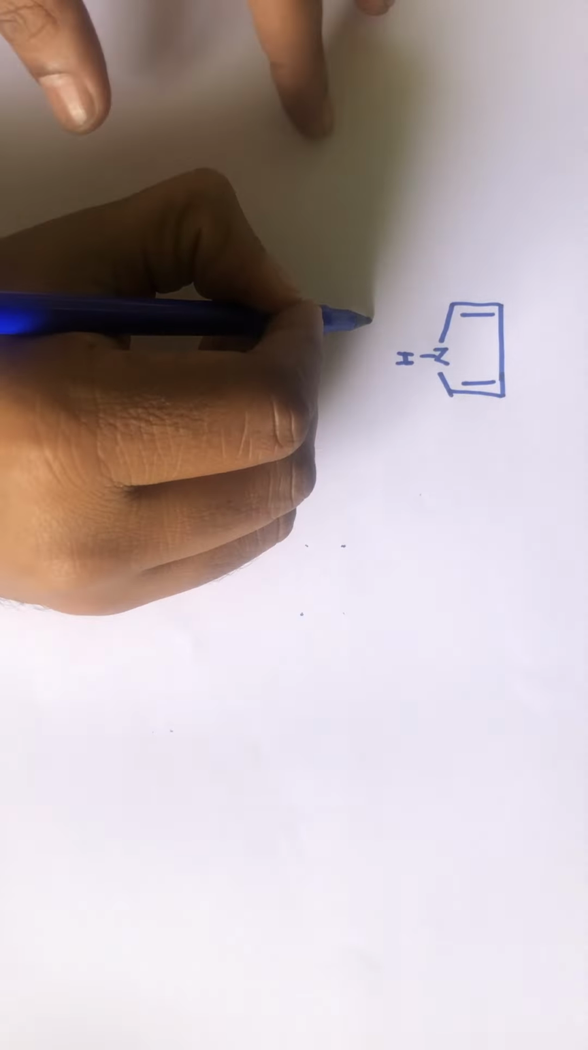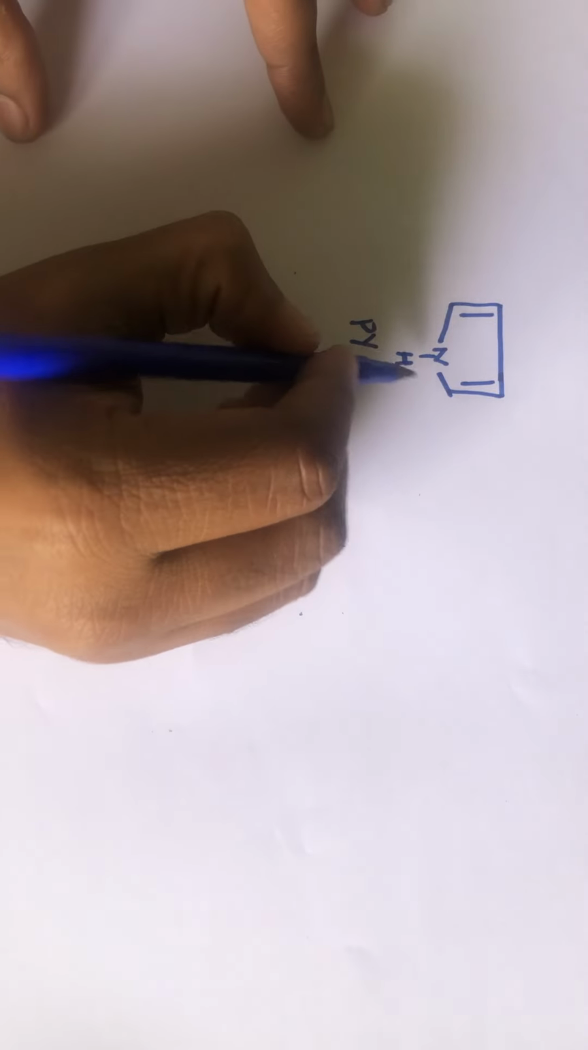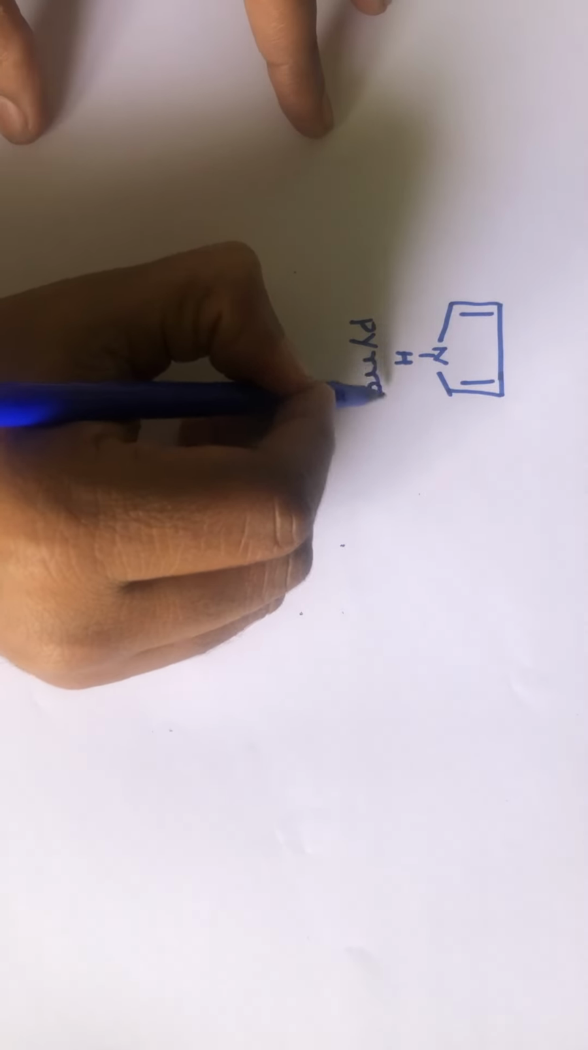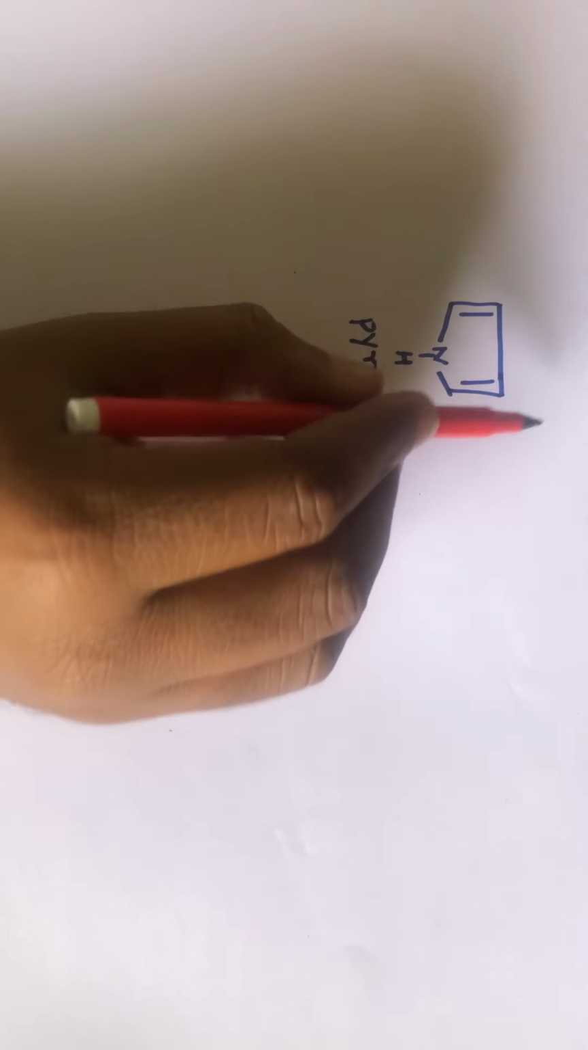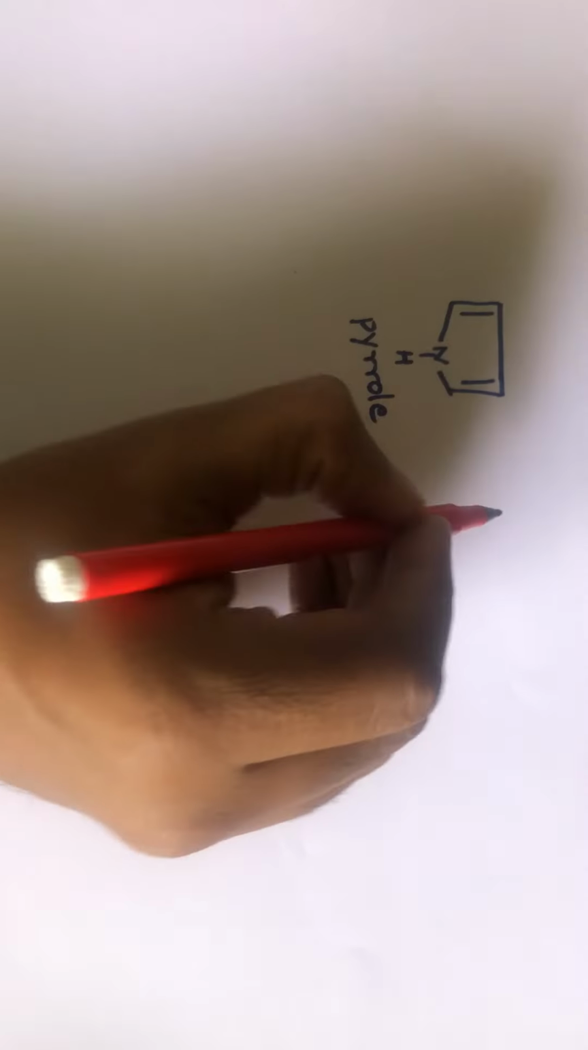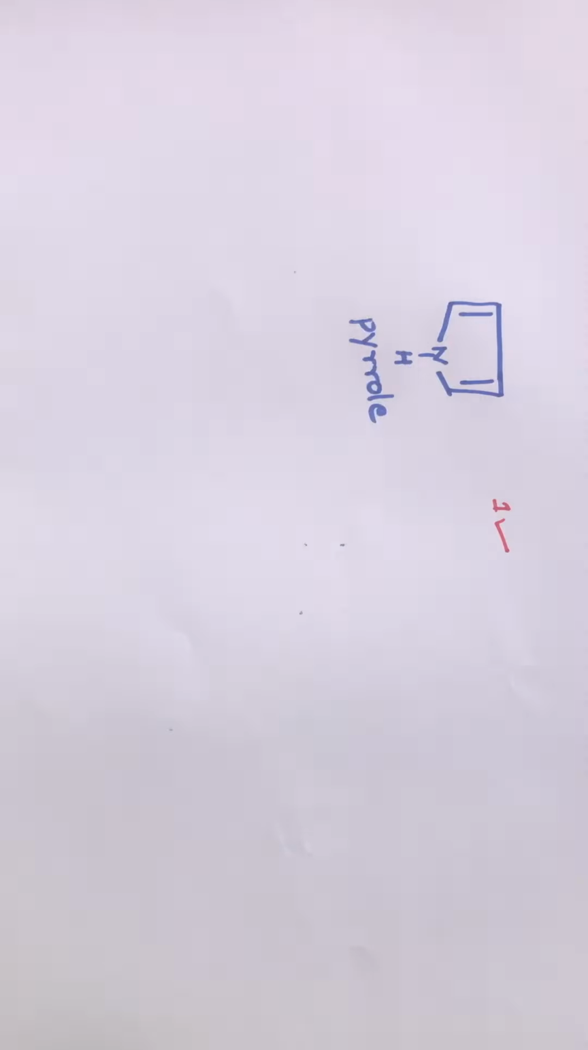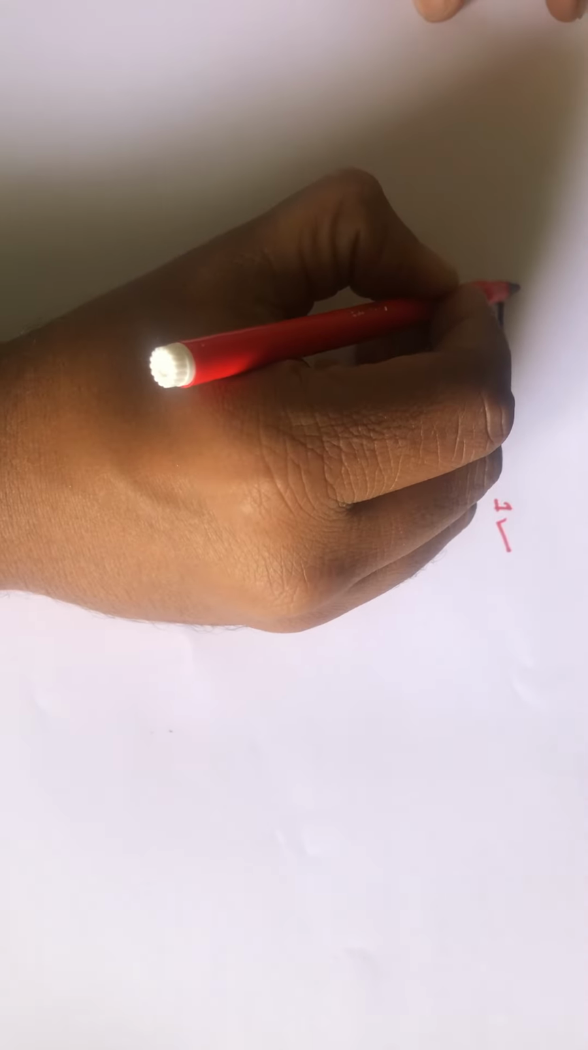This molecule. The name of this compound is pyrrole. Now, let us look first: is it cyclic? Yes, it is cyclic. The first condition is satisfied. Let us see whether it has 4n plus 2 pi electrons. Let us see whether it is planar or not. Yes, there is a double bond.